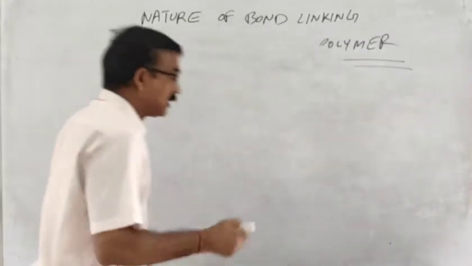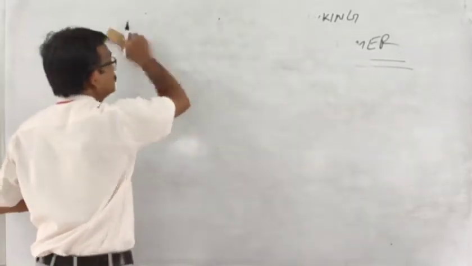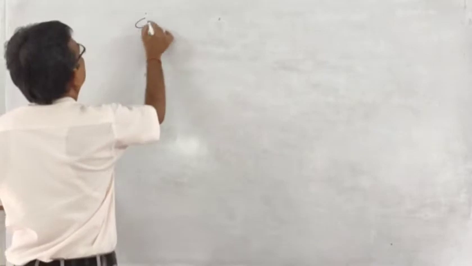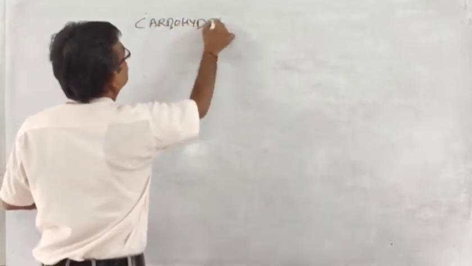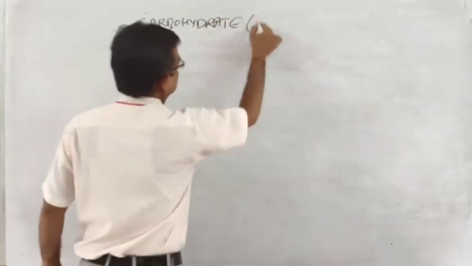Now, do you know what carbohydrate is? Carbohydrate is what? Polysaccharide.